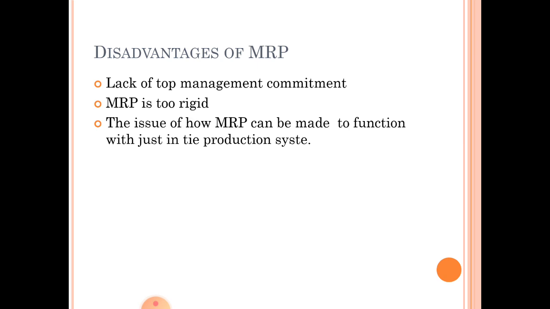All executives concerned with the implementation of the MRP system must be educated. Next, MRP is too rigid because MRP develops a schedule and it is quite difficult to deviate from the schedule. Next, MRP can be made to function just with just in time production styles. So these are the disadvantages of MRP.